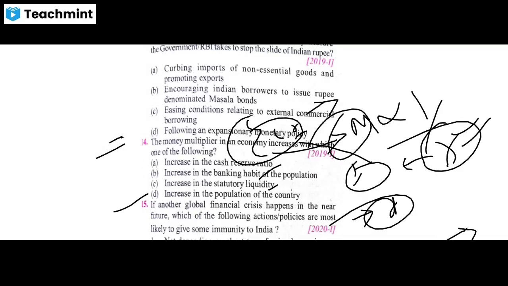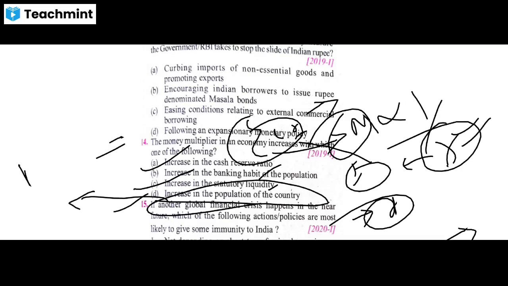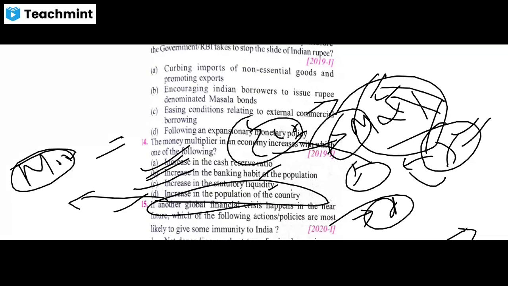So with this fact, we can eliminate options A and C, and there is no link. Like if population will increase, there is no link that money multiplier will increase. There will be other problems also in this country. So by this you can get the answer that option B is correct, that increase in the banking habit of the population. If you are increasing the banking habit, then they will take more loans, or they can do transactions of more amount, so that money will be supplied in the economy in more quantity, and the money multiplier will also increase.